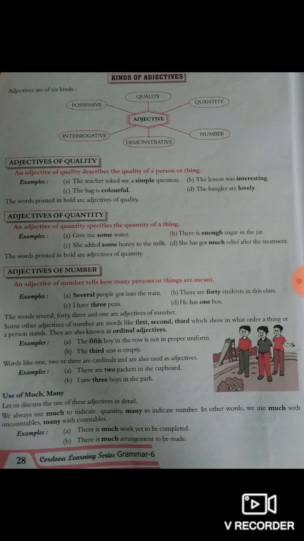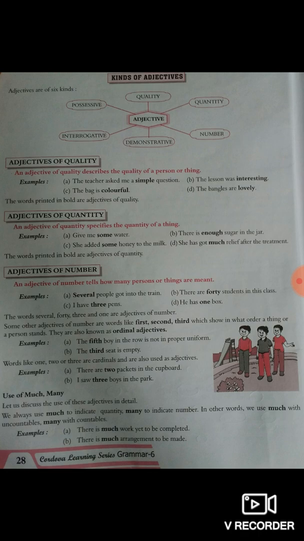So the words printed in bold are adjectives of quality, as I told you. Now adjectives of quantity. An adjective of quantity specifies the quantity of a thing.